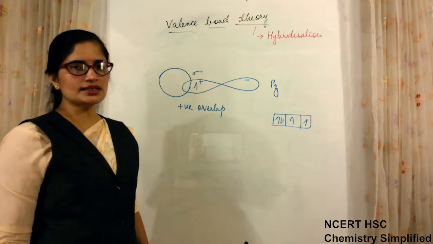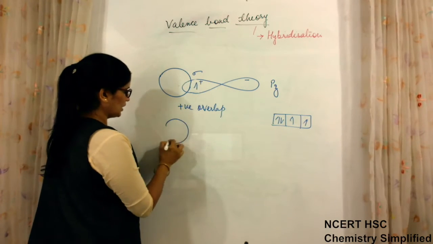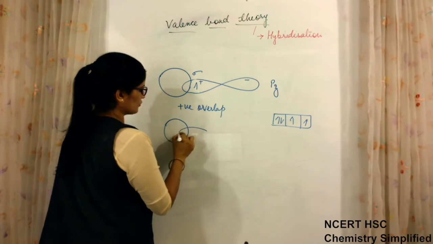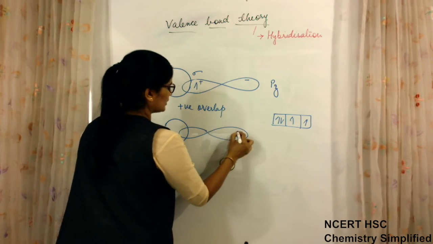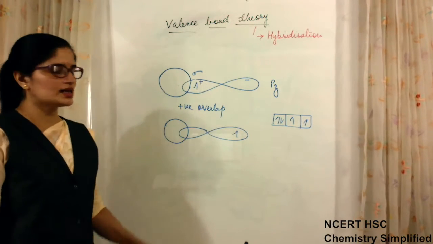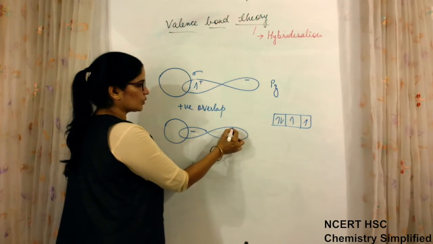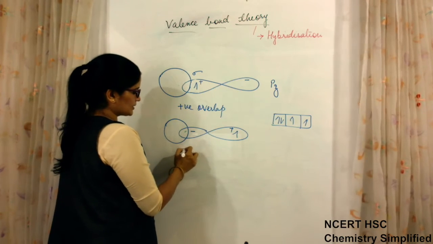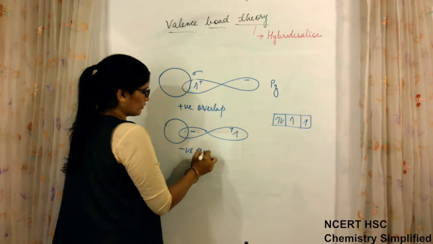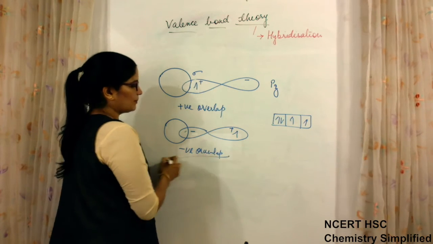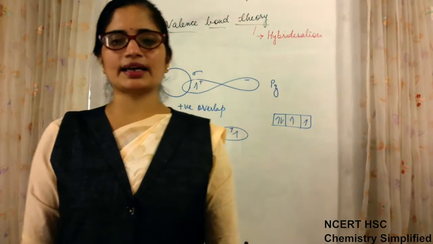But it is not necessary every time. If the S orbital is overlapping with P and when overlap is taking place, the electron is present on the opposite side, so this lobe is vacant, this lobe is occupied. So this overlap is a negative overlap and bond formation will not take place that time.